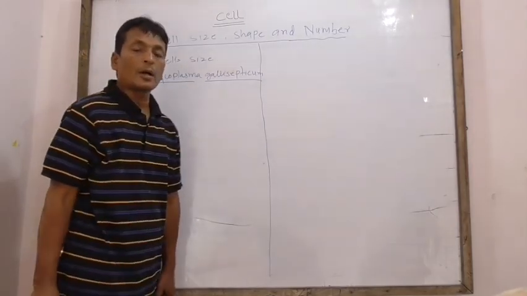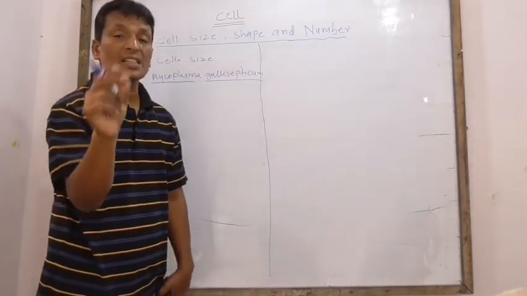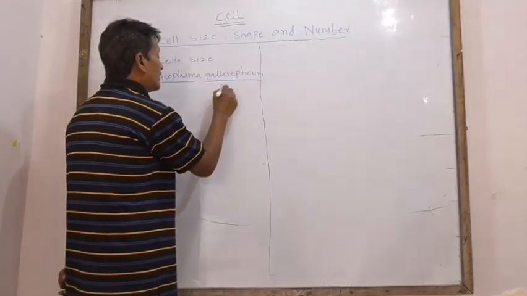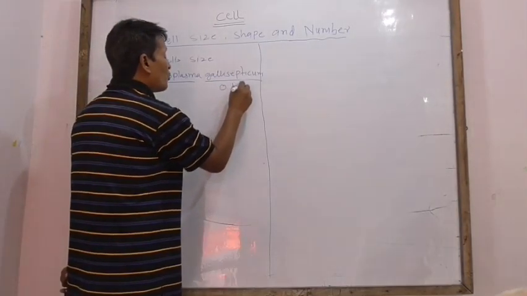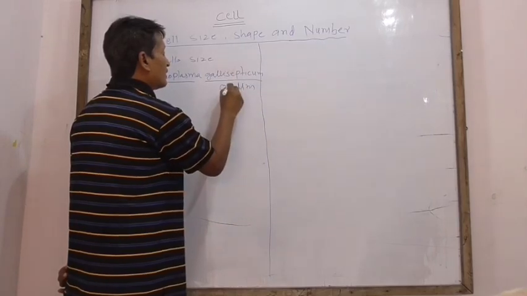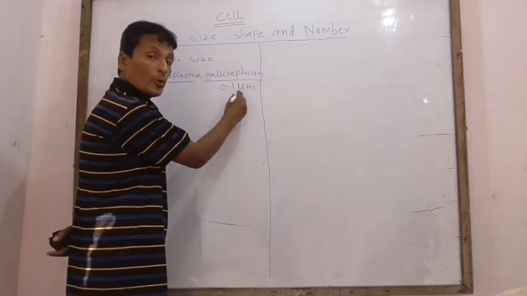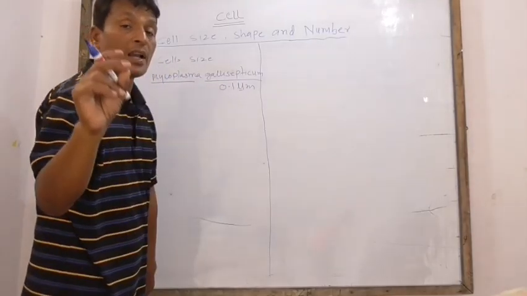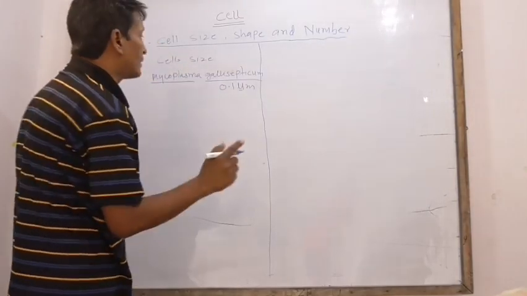This microorganism is the smallest in the world, having only 0.1 μm in size. The mu means micron, 0.1 micron in size.